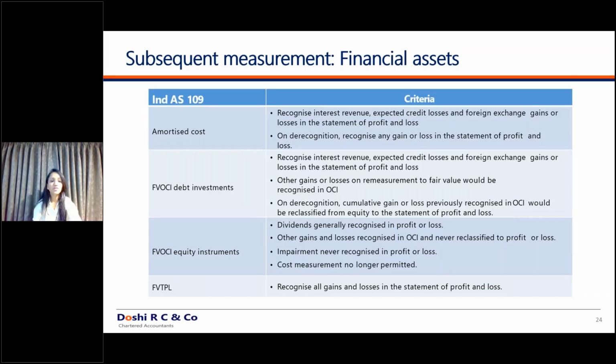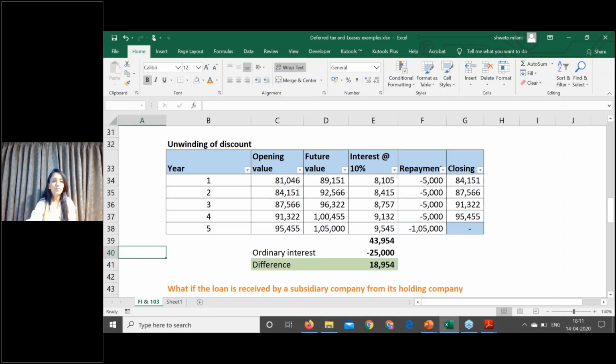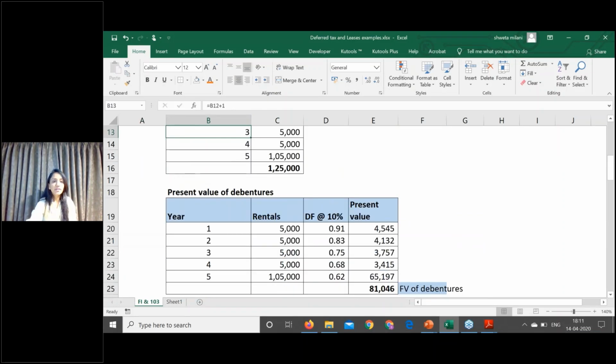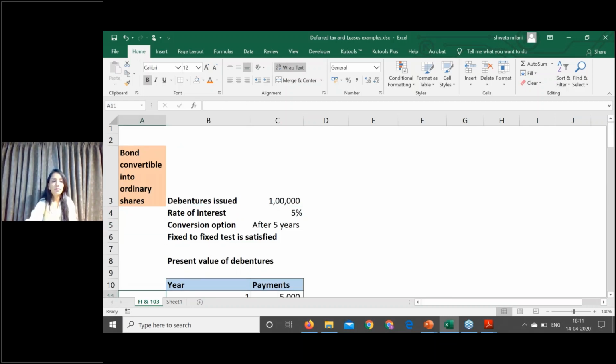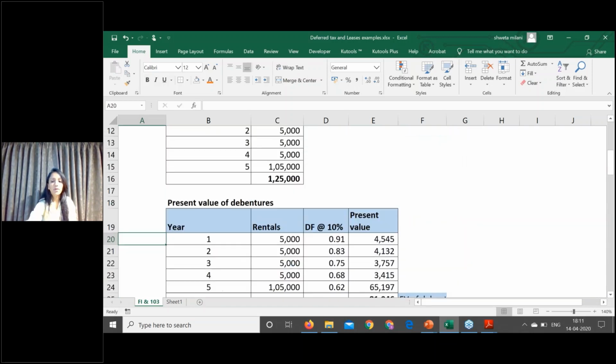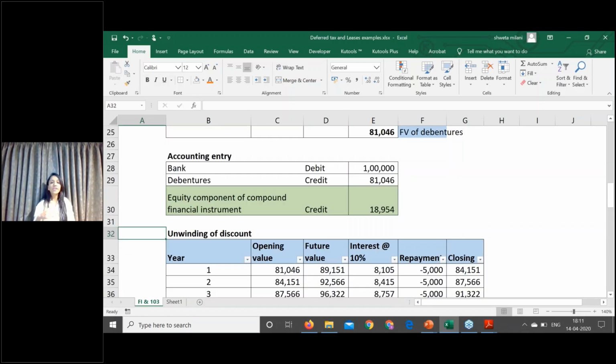So this is about the amortized cost. Let's go into further detail. Here, the interest rate was 5% because there is a conversion option. Let's go to another example. We have a subsidiary. The holding company has given a loan to the subsidiary company, and since it is its own subsidiary, its own child, it has given the loan at a 5% rate of interest. So the concession is not because there is a conversion option. The concession is because it is its subsidiary company.